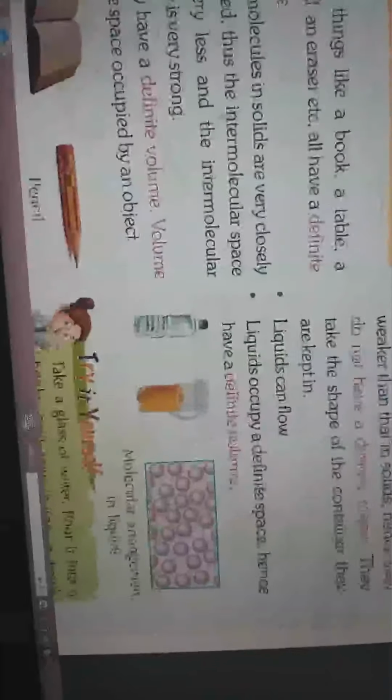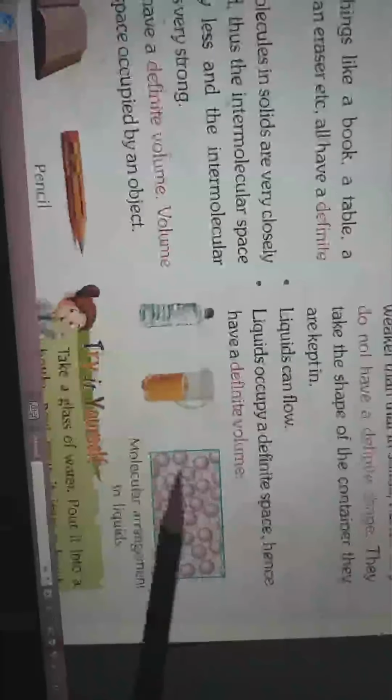You can see here the molecular arrangement of liquids. You can draw this molecular arrangement of liquids in your notebook.